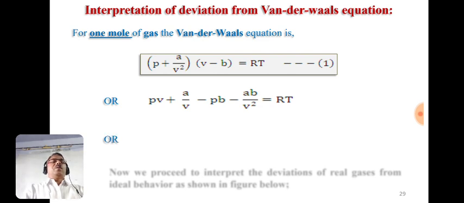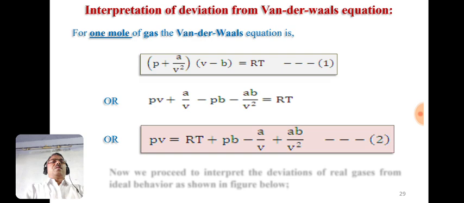Or this equation can be rearranged like this: PV equals RT plus Pb minus a/V plus ab/V². The remaining terms are taken to the right-hand side, so when a term goes to the right-hand side of the equal sign, its sign changes. This is equation number 2, and this equation is very important in order to interpret the deviation from the van der Waals equation.